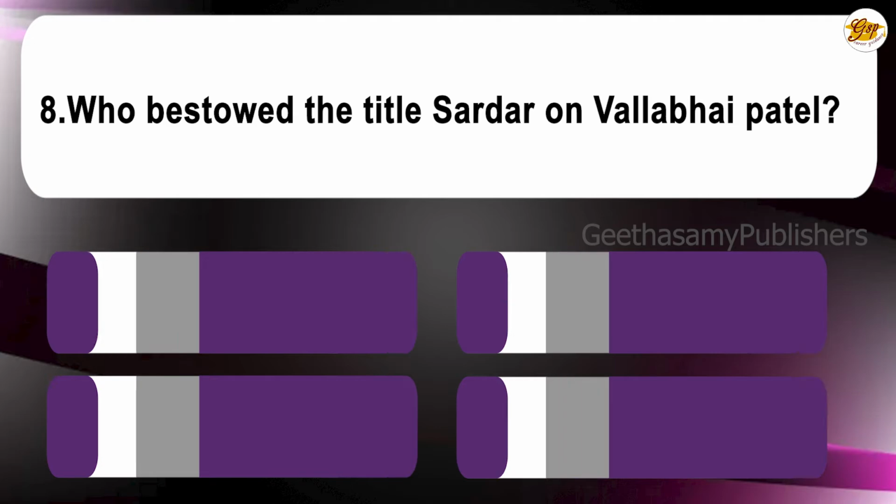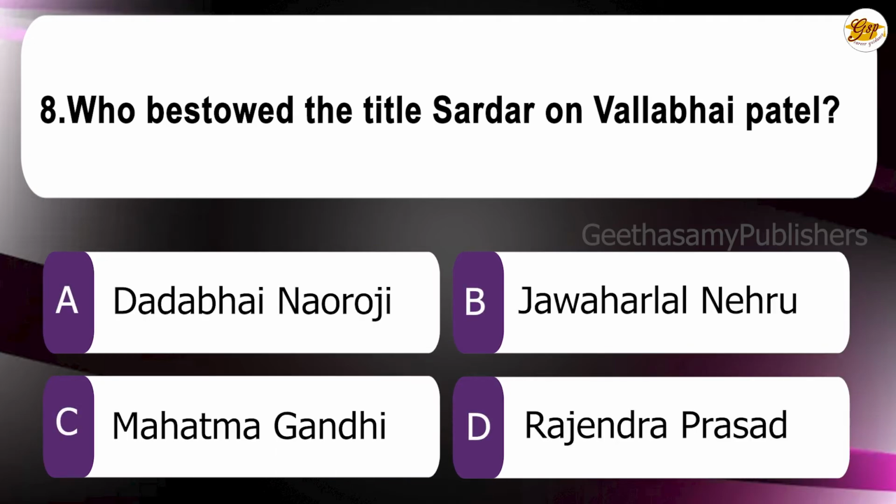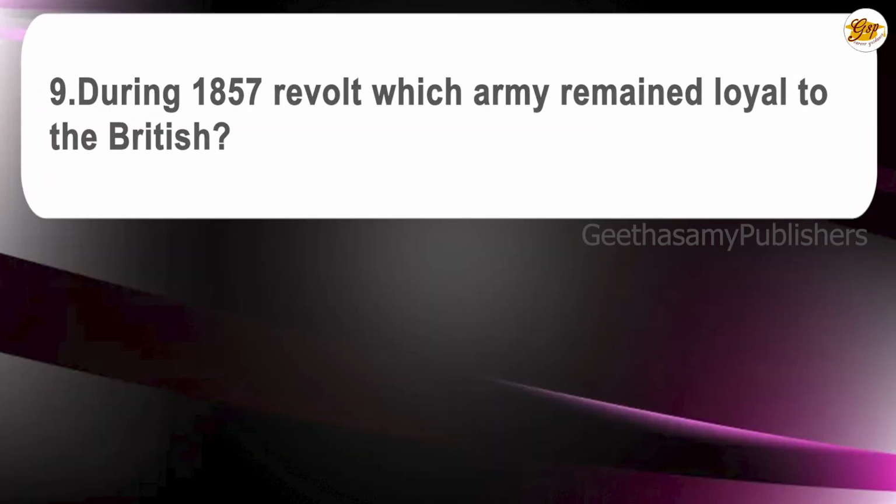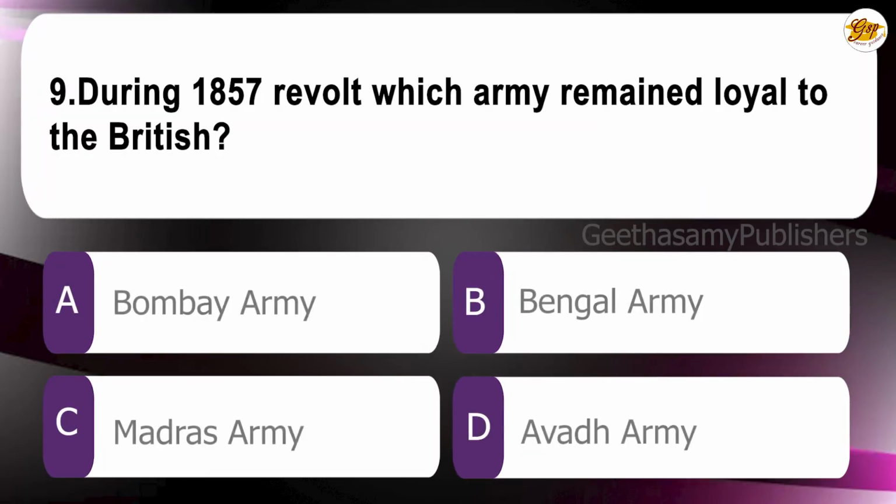Eighth question. Who bestowed the title Sardar on Vallabhbhai Patel? A. Dadabhai Naoroji, B. Jawaharlal Nehru, C. Mahatma Gandhi, D. Rajendra Prasad. The correct answer is C. Mahatma Gandhi. Question number 9. During 1857 revolt, which army remained loyal to the British? A. Bombay Army, B. Bengal Army, C. Madras Army, D. Awadh Army. The correct answer is C. Madras Army.